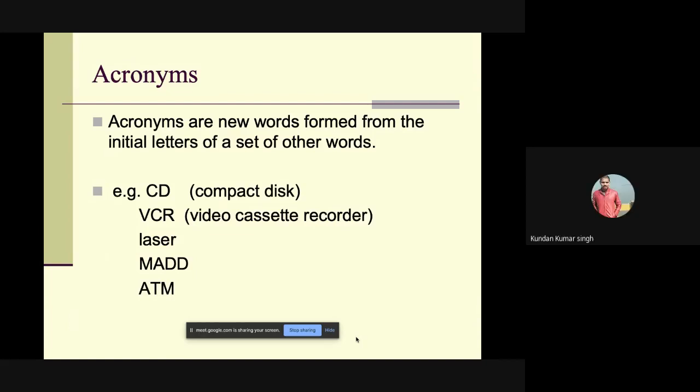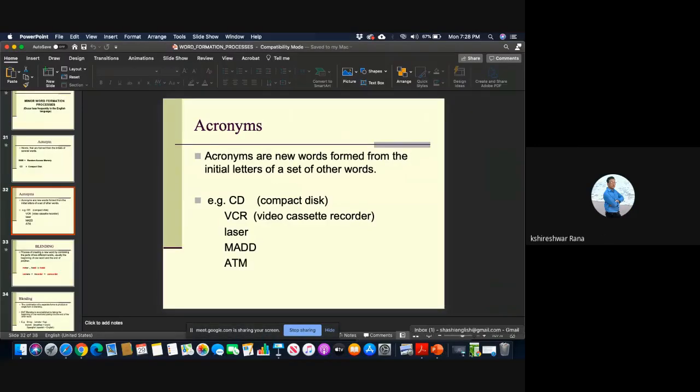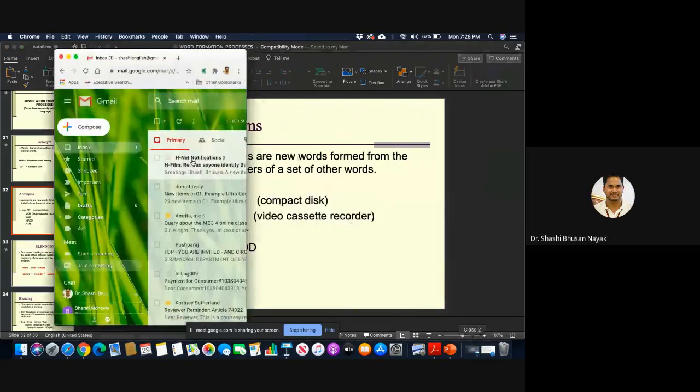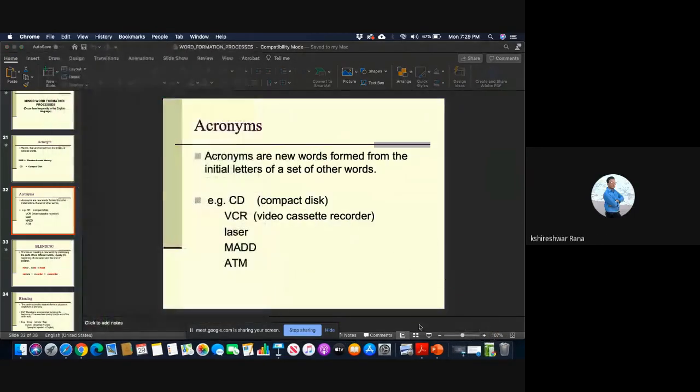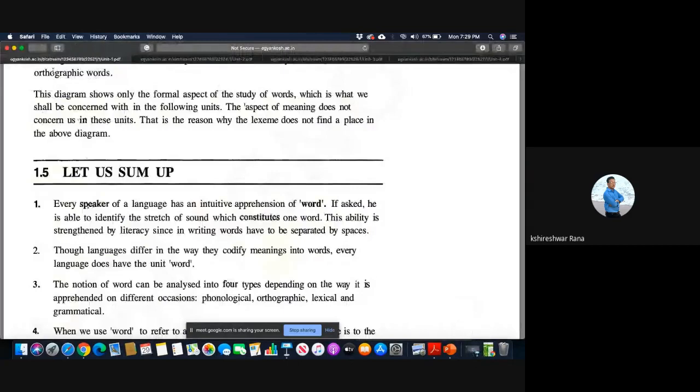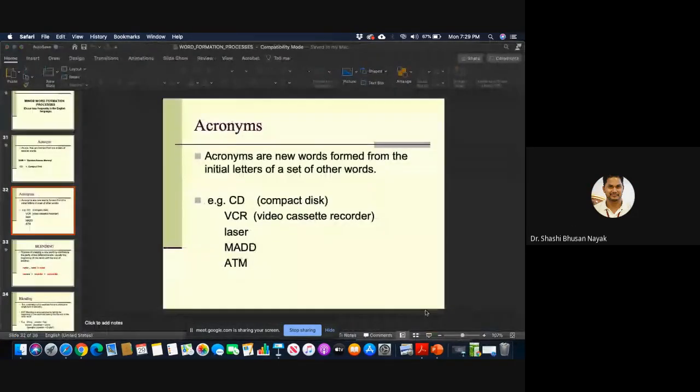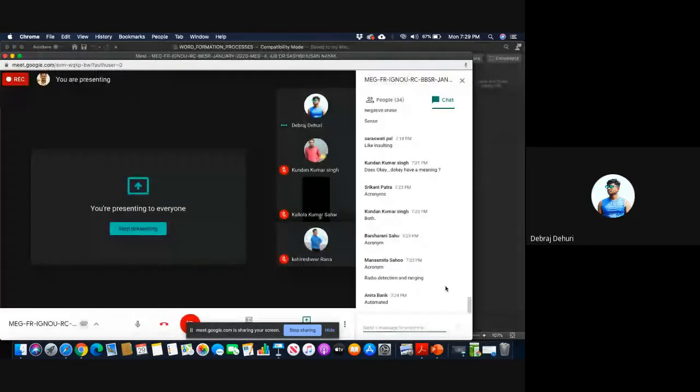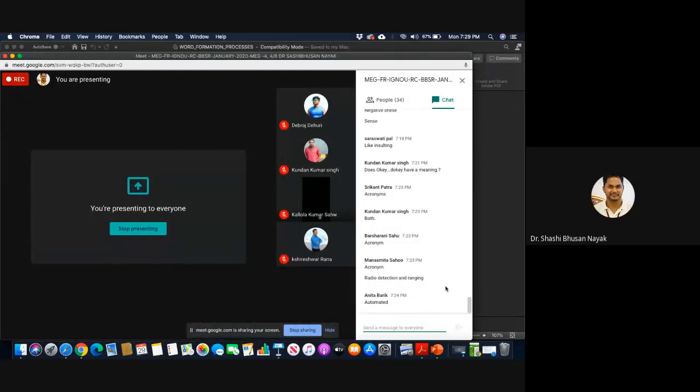Automatic teller machine. Automatic or automated? Automated, sir. Yes. Okay, automated. Then give me five more examples. You type in the text box or you tell me by switching on your audio.